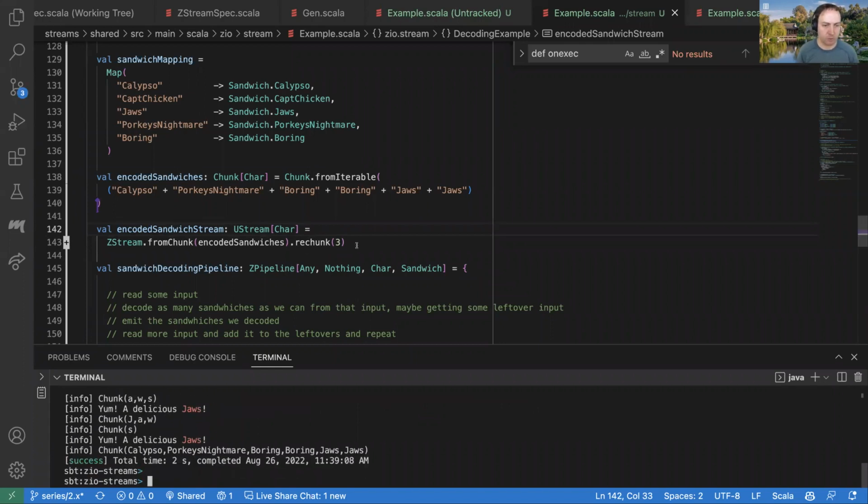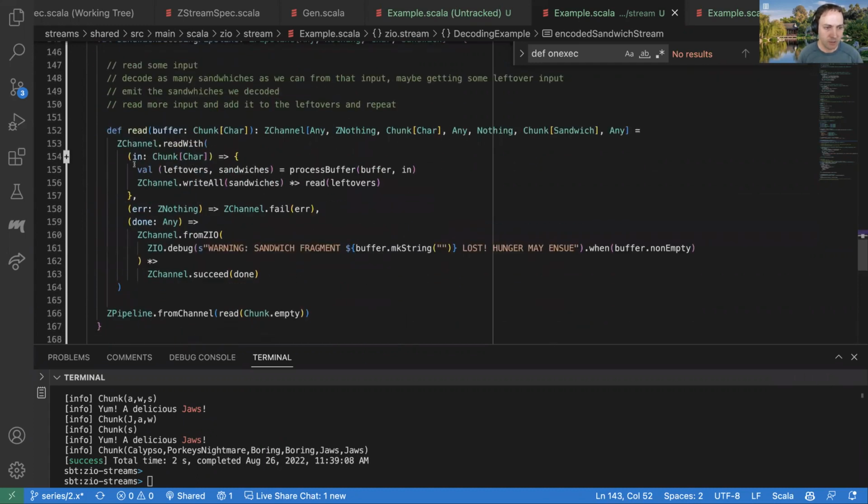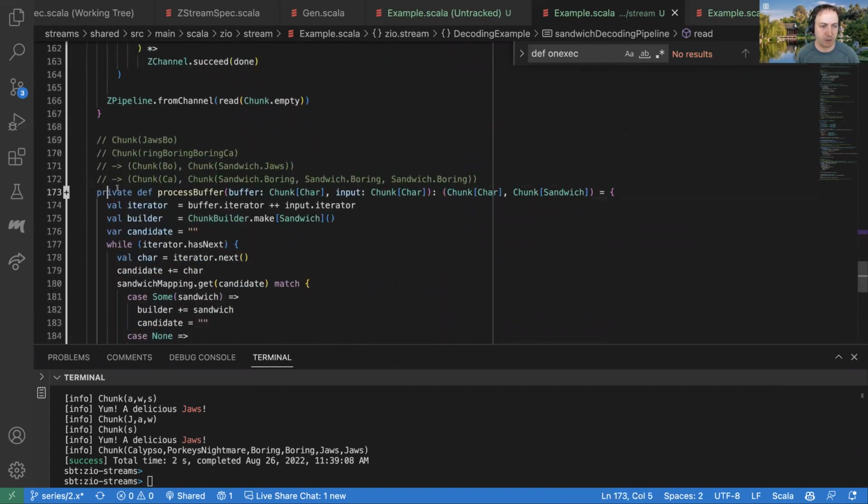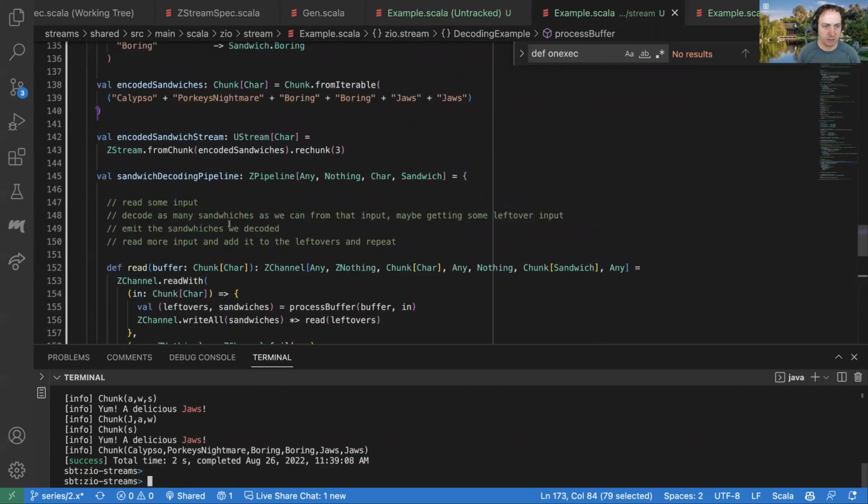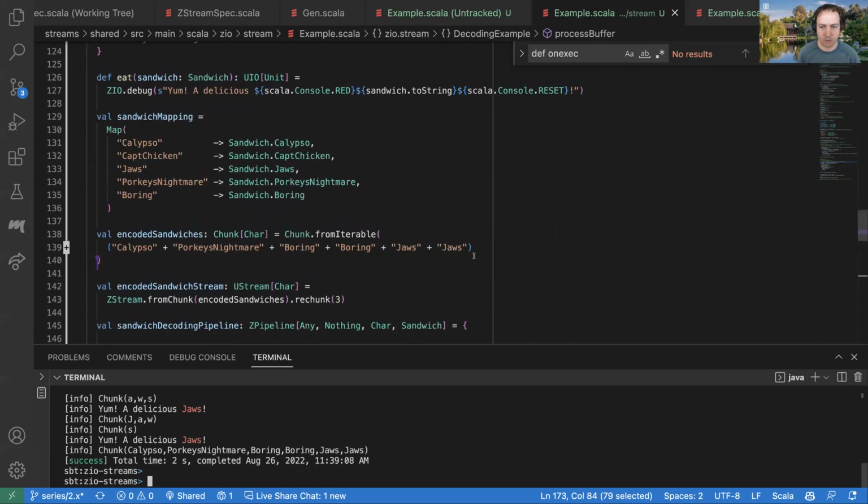So that's one of the properties we want with these stream operators, is we don't want to be relying on a particular chunk structure, because maybe it's going to come in different chunk sizes. But we can see that just by using this readWith operator, and then having all of our non-channel lower level logic in just this process buffer, we did it in a way where it's totally agnostic to that. So whatever the chunk structure is, as long as we've got the right data here, we're going to do this. And maybe we can try to do that last thing that we were talking about.